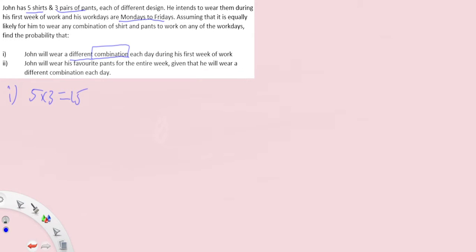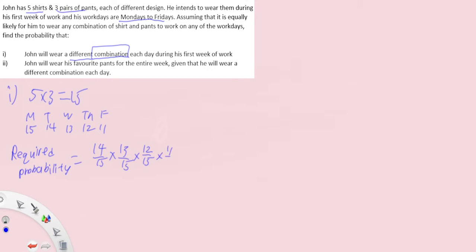Okay, so because you wear a different combination each day, on the first day he has 15 combinations to wear. Tuesday, 14. Wednesday, Thursday, Friday: 13, 12, 11. So simply put, what I like to do is write required probability simply equals to... first day doesn't matter, right? Because 15 out of 15 is just 1, and whatever happens, he'll wear something. So I can easily leave out 15. So I know that I'm going to do 14 over 15 times 13 over 15 times 12 over 15 times 11 over 15.